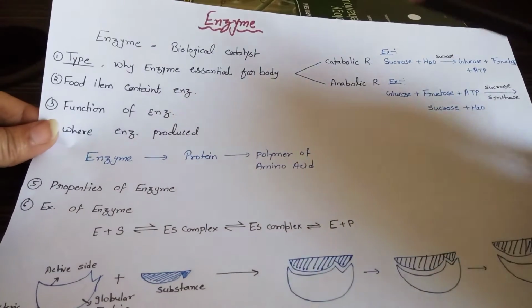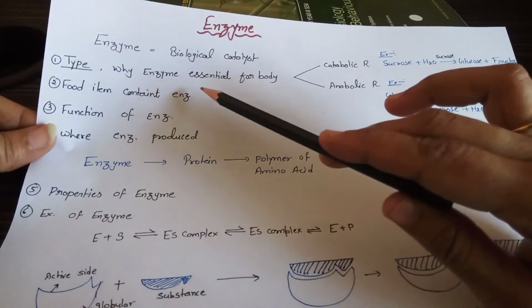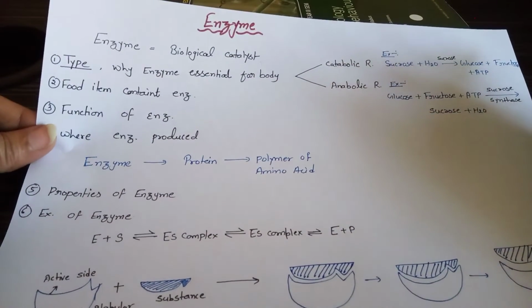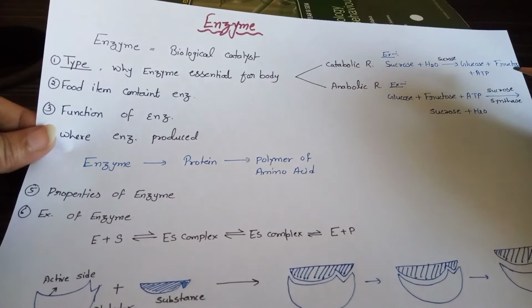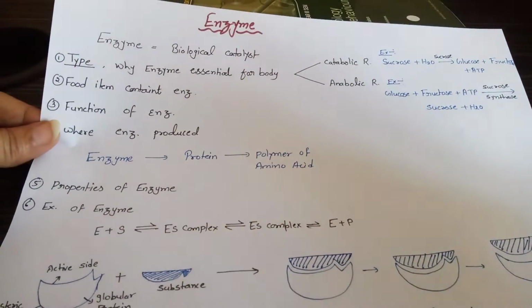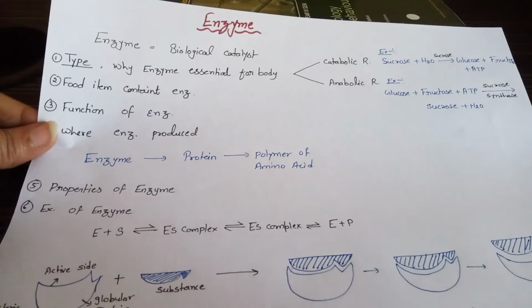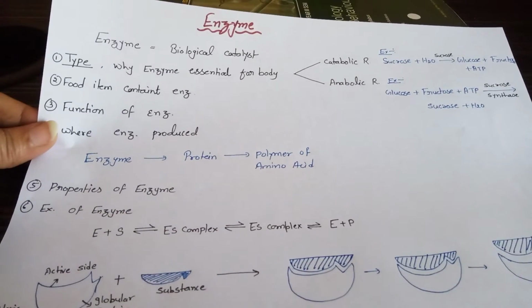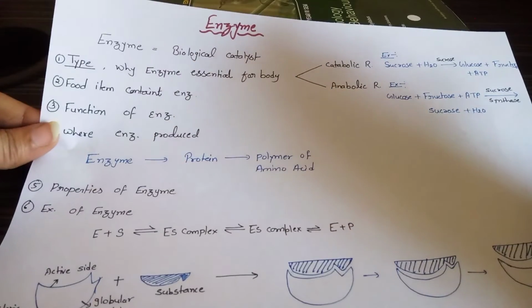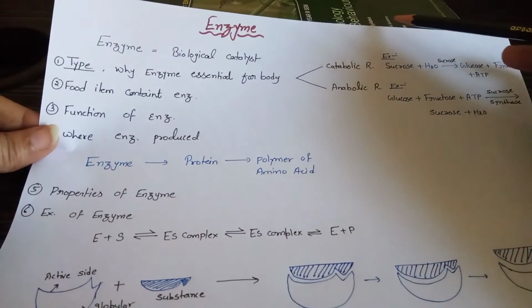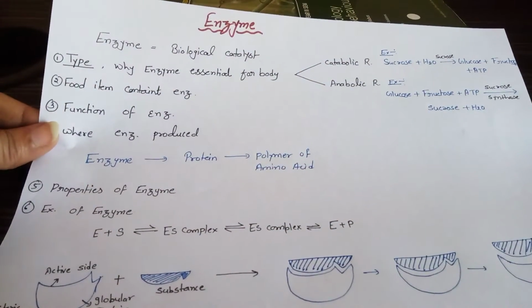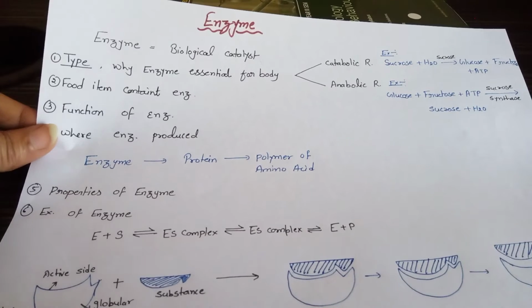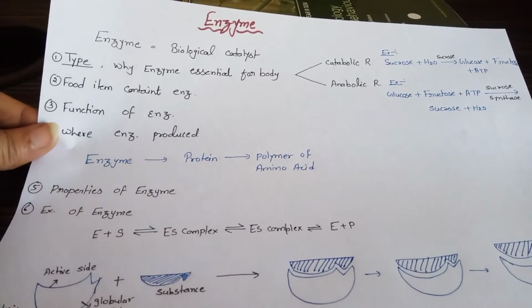Enzymes have amino acids. Now, types of enzyme. There are two types of enzyme. All living beings have naturally produced enzyme, and the second type is the enzyme which comes from the food products that we consume, which also have enzymes. So we have two types of enzyme. And why is enzyme essential for our body? Enzyme speeds up our metabolism, that's why enzyme is very essential for our body.